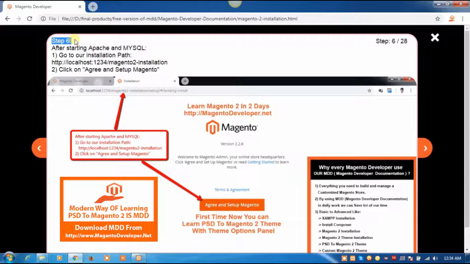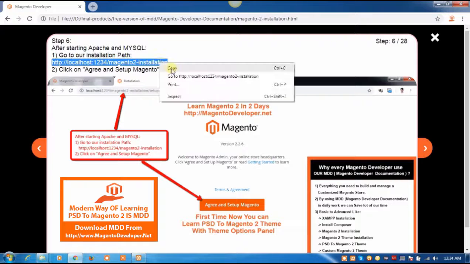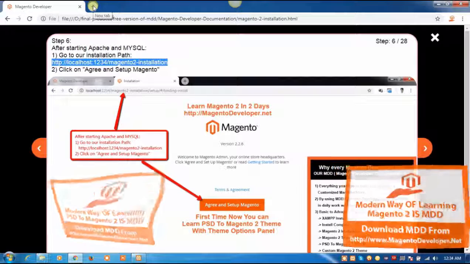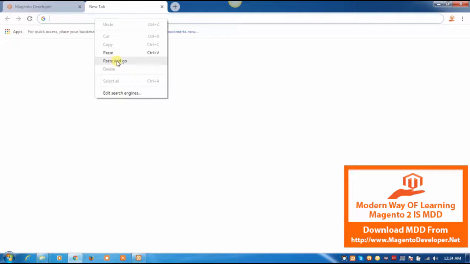Step 6. After starting Apache and MySQL, go to our installation path. Copy this URL, paste and go here.